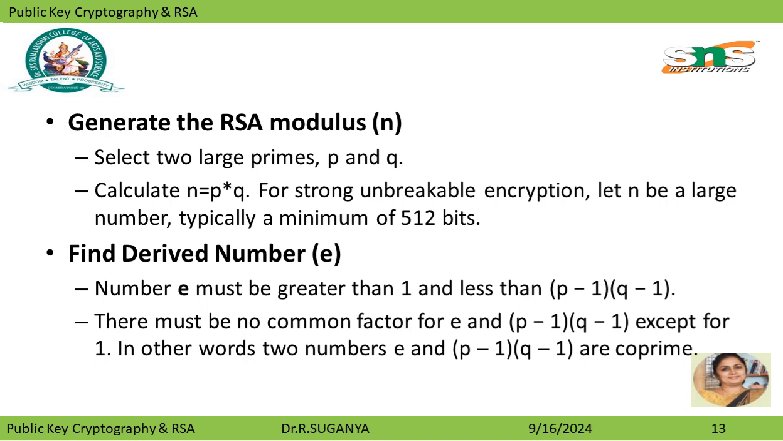Generate the RSA modulus. Select two large primes, P and Q. Calculate n equal to P times Q. For strong unbreakable encryption, let n be a large number, typically a minimum of 512 bits.